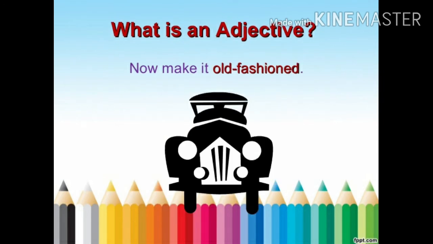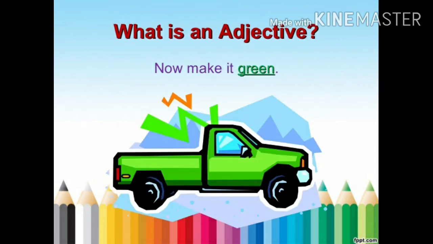Now make the car old fashioned. Now make the car green. Now you have imagined the car that it is red, fast, old fashioned, green. These words are the adjectives: red, old fashioned, fast, green.